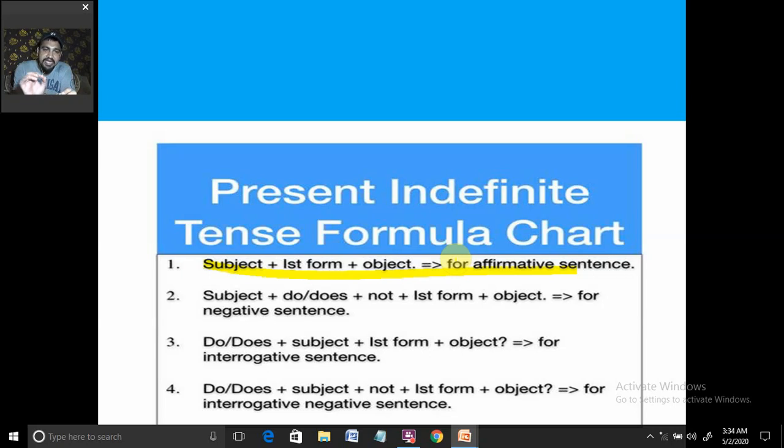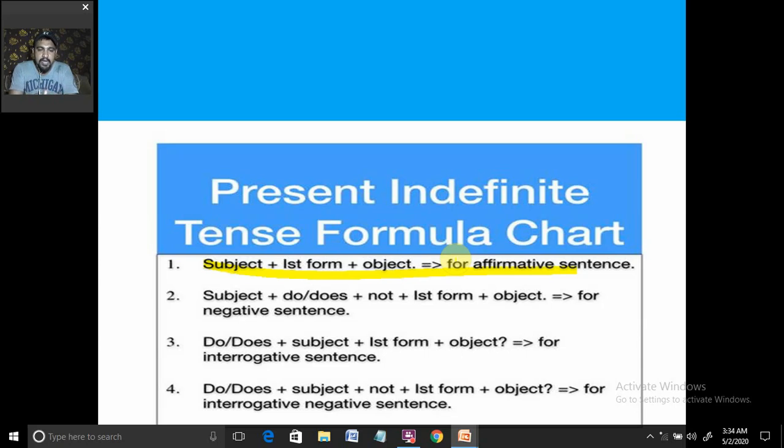So that is the basic structure for the affirmative sentence, for saying yes in the sentence. Like, I go to the school, that is the affirmative sentence. I go to the school. I is the subject, go is the verb, and to the school is the rest of the statement. You have to see that also, like we have done in active passive. In that active passive, I told you how to find out the object, whether the object is present in the sentence or not. I need not repeat that, I think.